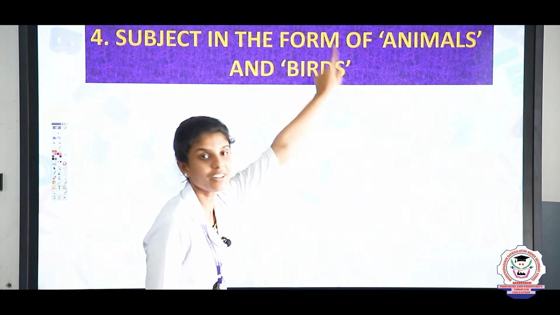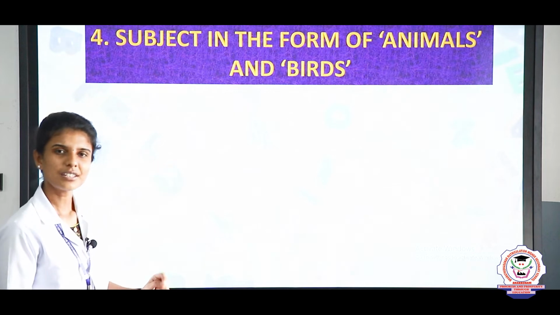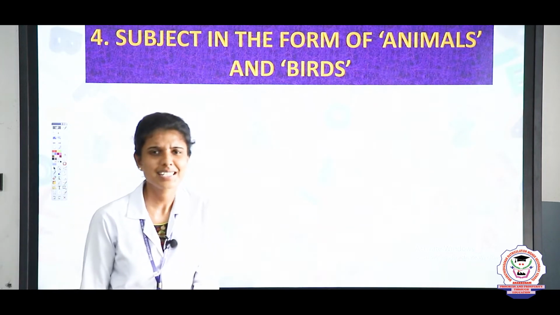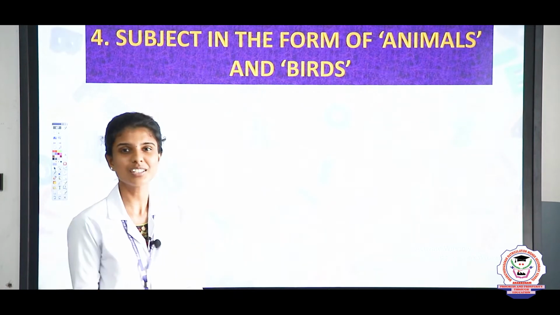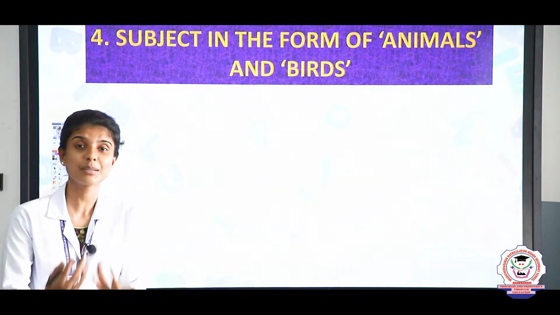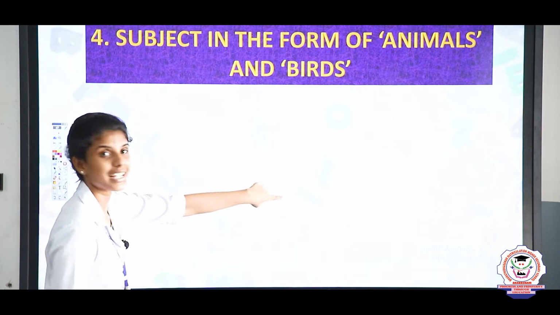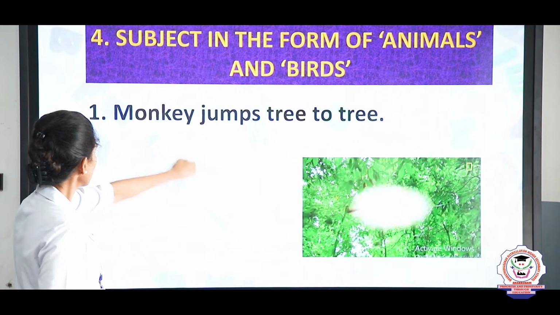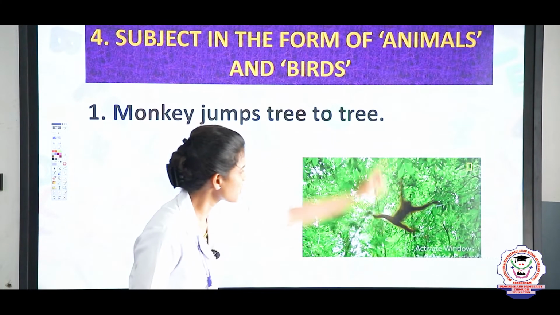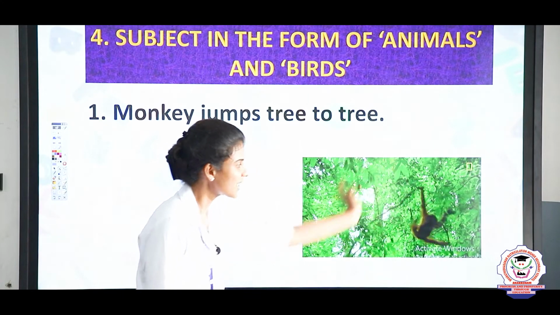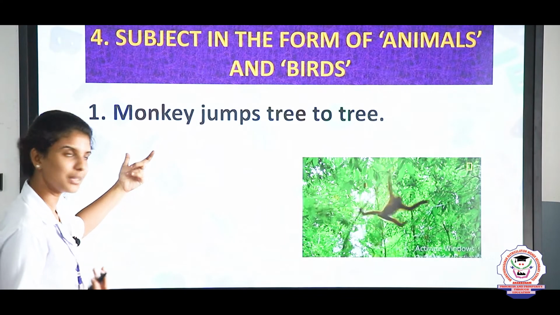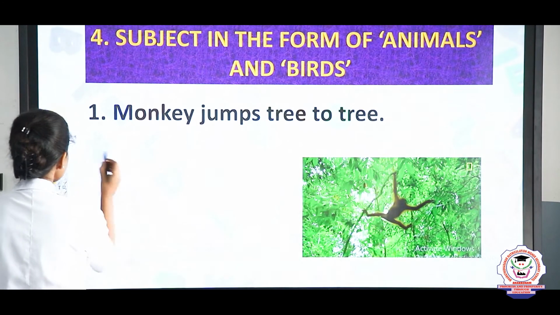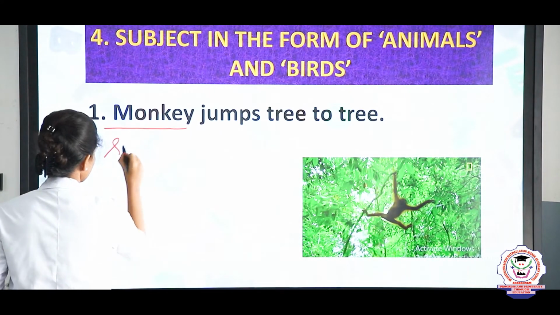Now let us see subject in the form of animals and birds. What do you call animals and birds? Yes, parrots, peacock, dog, cat, everything is called animals and birds. So now let us see the examples. Monkey jumps tree to tree. Here monkey is a kind of animal. So monkey acts as subject.